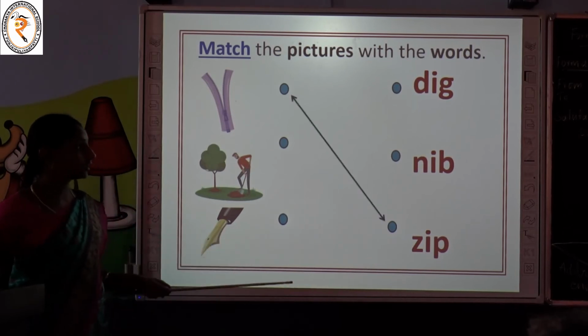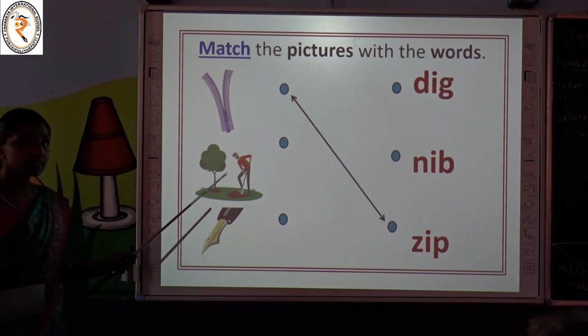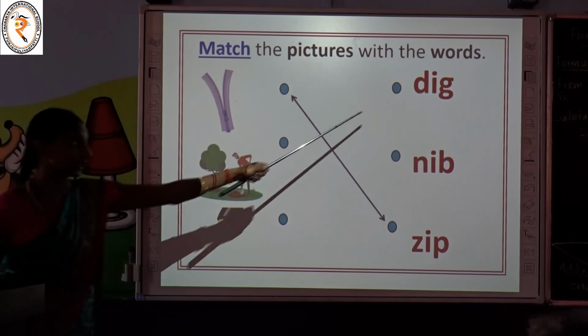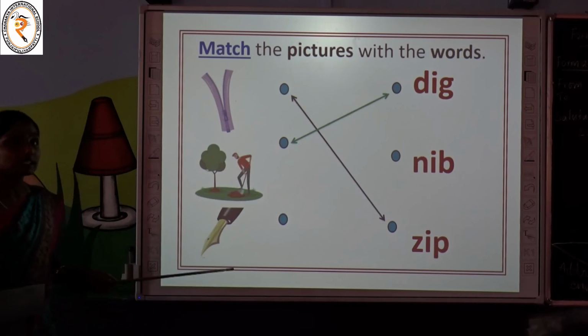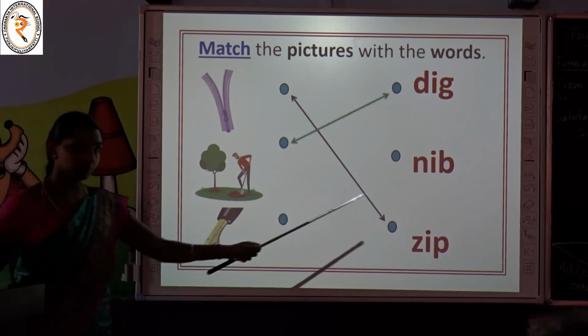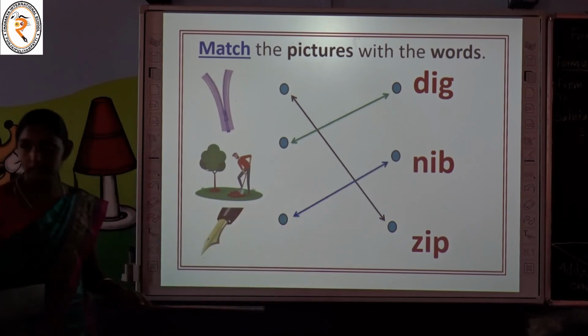Now find the word dip. Where it is? Where is the word dip? Very good. The first word. Where is the word nip? What it is? Nip. You have to match it with the word nip. Yes, the second word is nip.